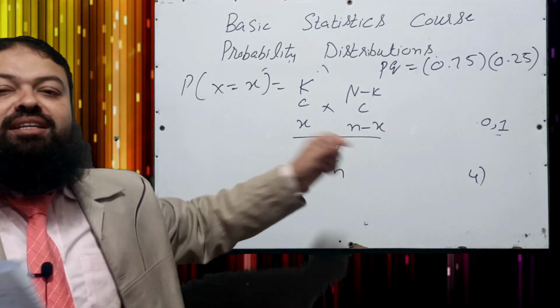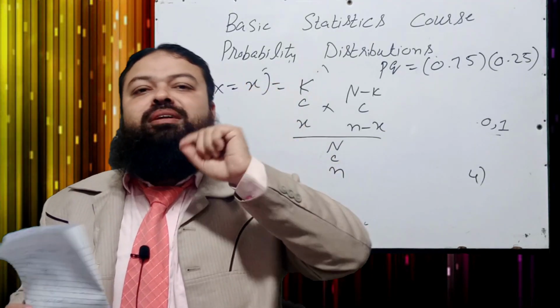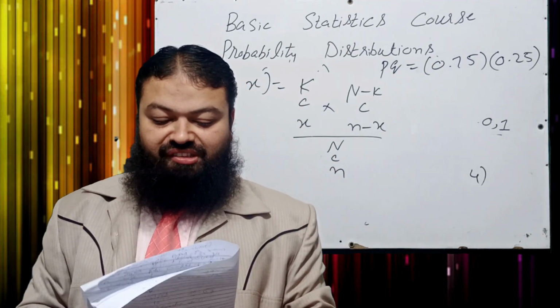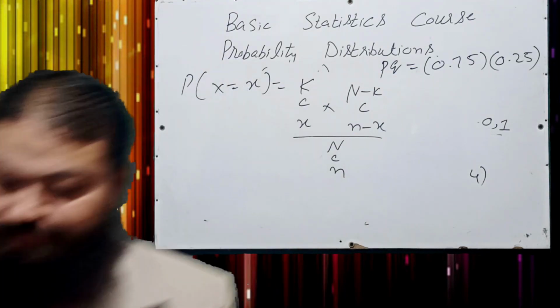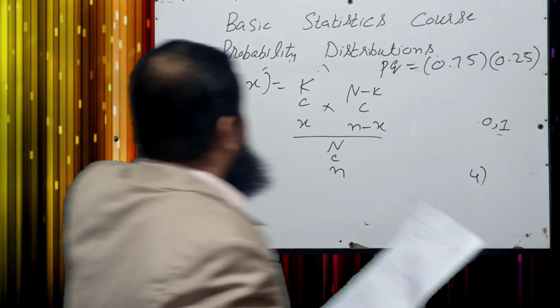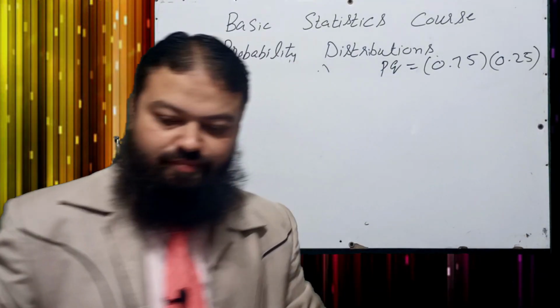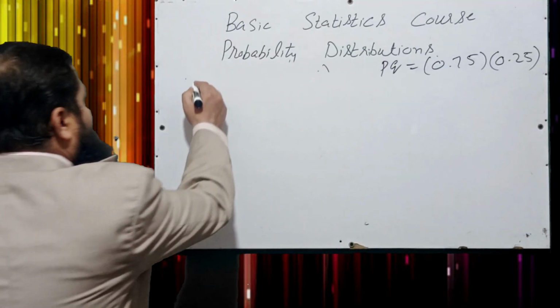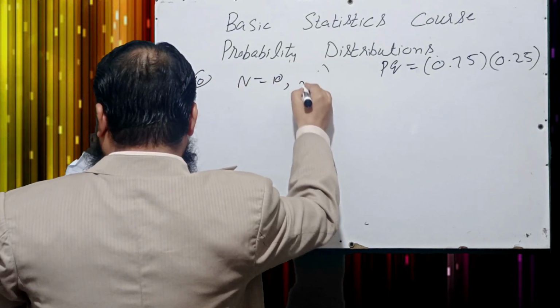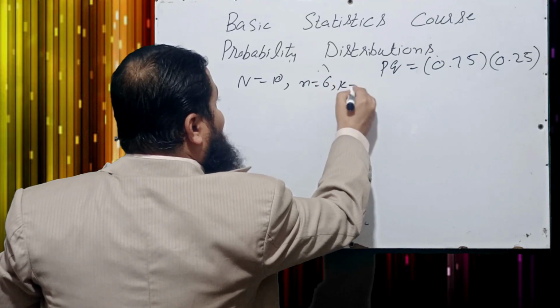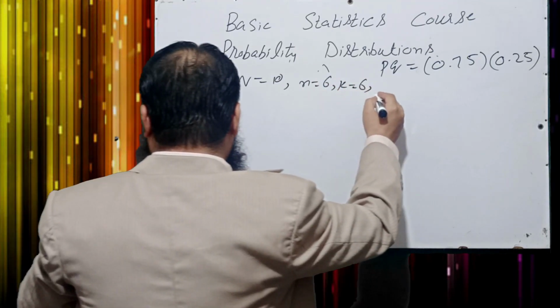That is the formula to find out the probability in the hypergeometric distribution. Question number 10: in hypergeometric distribution, capital N is equal to 10, small n is equal to 6, k is equal to 6, then mean.